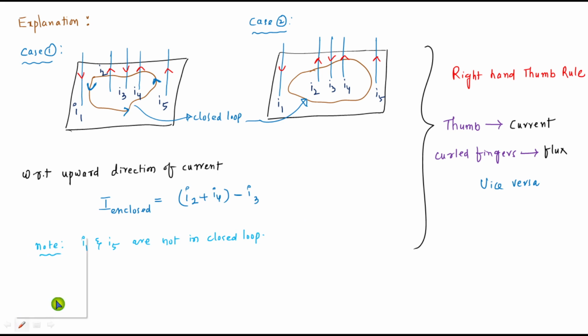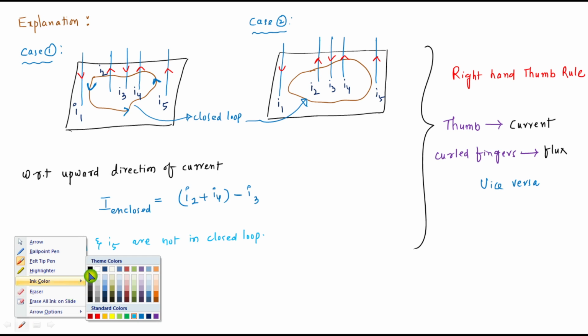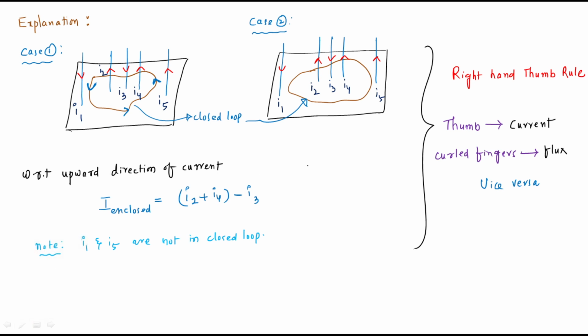Or if you consider the downward direction of current, then with respect to I3, what should the flux direction be? This is the direction we have to take.